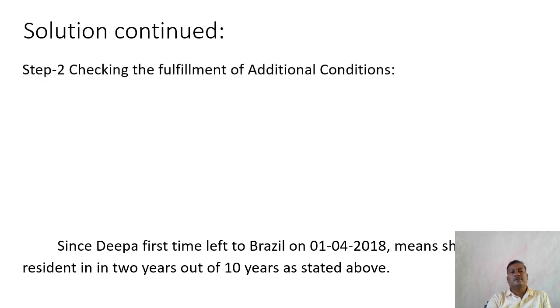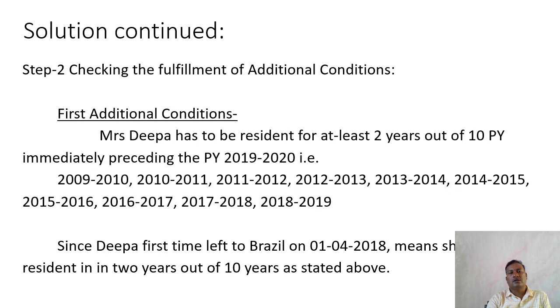In the second step, checking the fulfillment of additional conditions. The first additional condition: an individual has to be resident for at least 2 years out of 10 years immediately preceding the previous year. So the 10 previous years immediately preceding the previous year 2019-20 begin from 2009-10 to 2018-19.